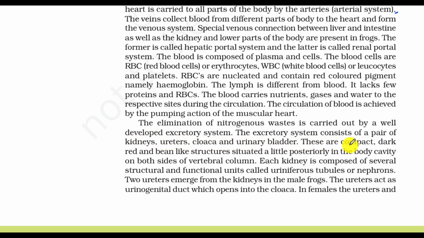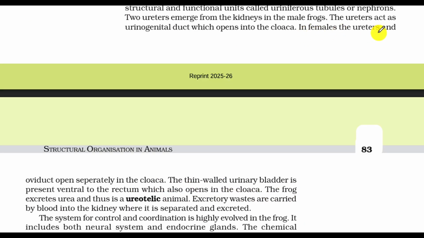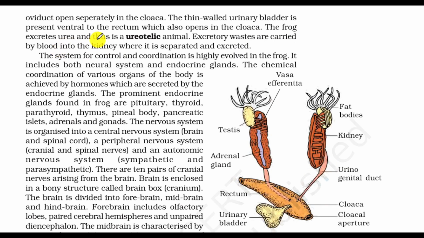These are compact, dark red, and bean-like structures situated a little posterior in the body cavity on both sides of vertebral column. Each kidney is composed of several structural and functional units called uriniferous tubules or nephrons. Two ureters emerge from the kidney in the male frog. The ureter acts as urinogenital duct which opens into the cloaca. In female, the ureter and oviduct open separately in the cloaca.